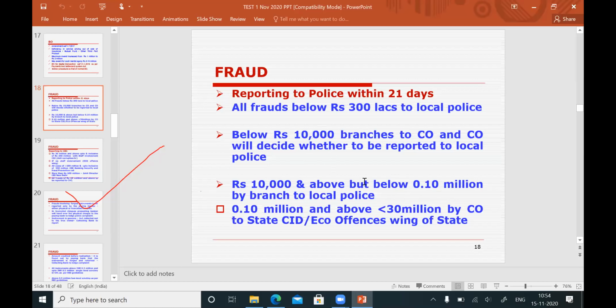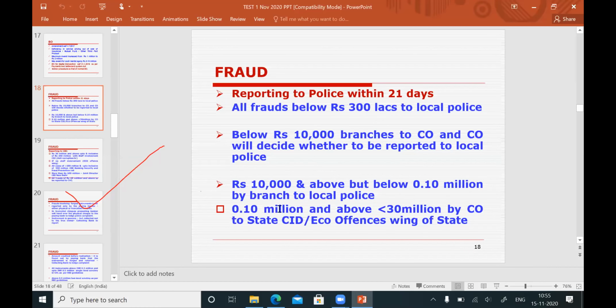Frauds of 10,000 and above, but below 1 lakh, 0.10 million, the branch has to report to the local police. What I told you in the first point, less than 300 lakhs, less than 30 million, to be reported to local police, they have divided into 3 categories. Less than 10,000, the circle office will give you a decision. But 10,000 and above, less than 1 lakh, necessarily, after getting permission from circle office, branches have to report it as a fraud to the local police.